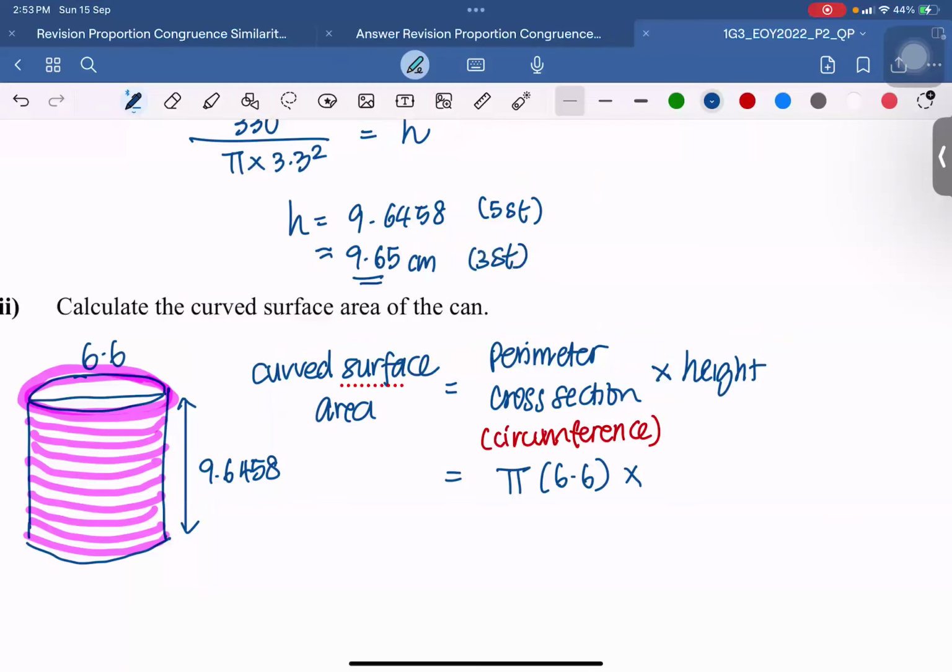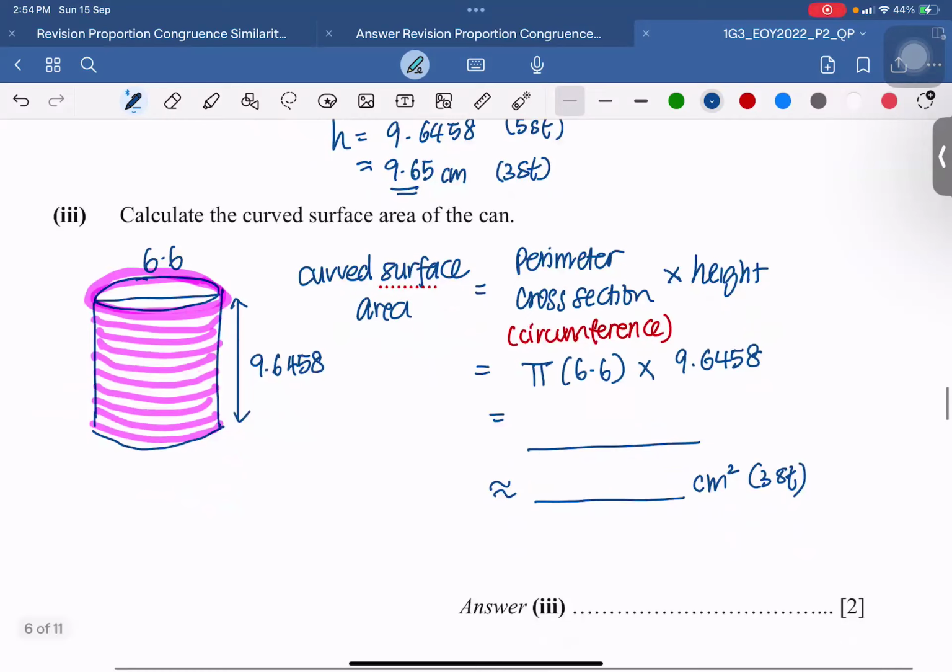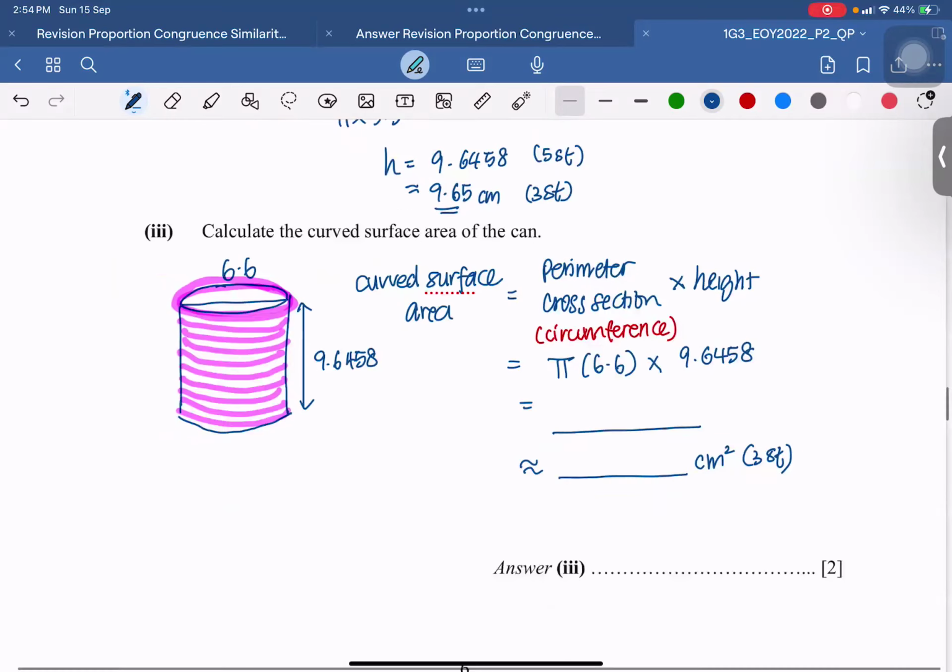5 sig figs. Yes, use the 5 sig figs answer, 9.6458 to give you your value. Then round off your final answer to cm squared, 3 significant figures. Shift pi times 6.6. I get 200.0000. Then round off, you give your answer 200. Okay, so that will be the answer.